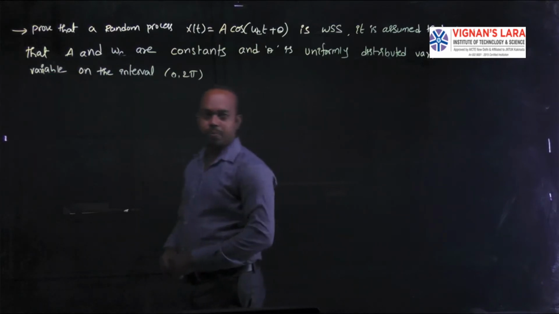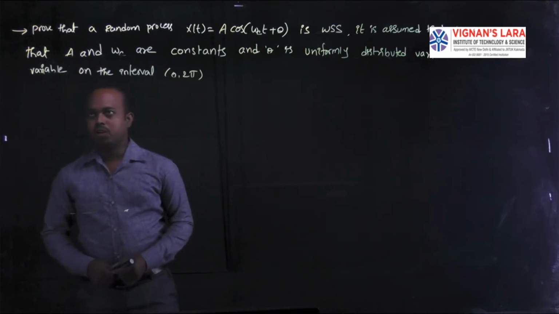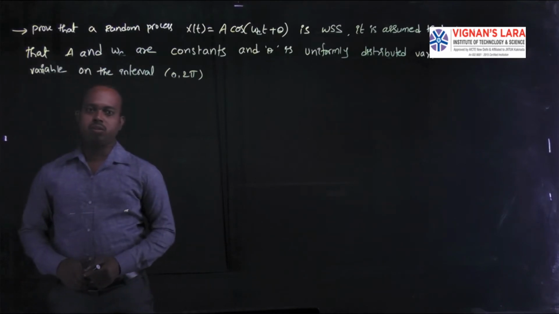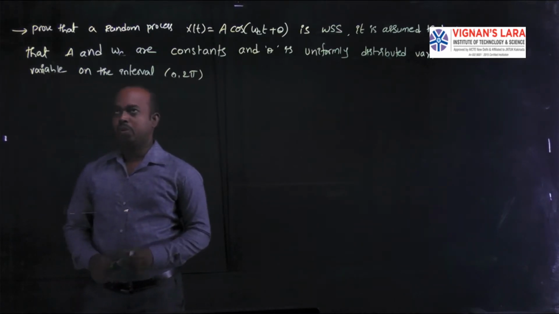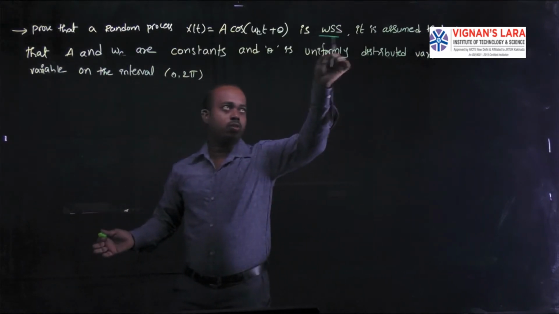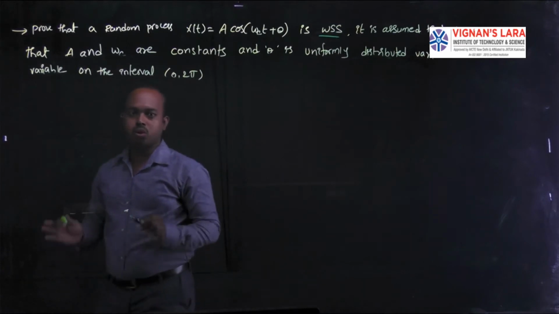Coming to the second part of this problem, I need to find the autocorrelation function. Its value should depend only on tau but not on t. We can then prove that the given random process is WSS, as you must satisfy these two conditions.